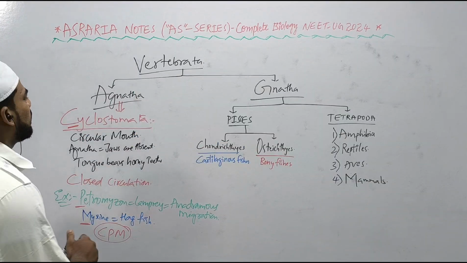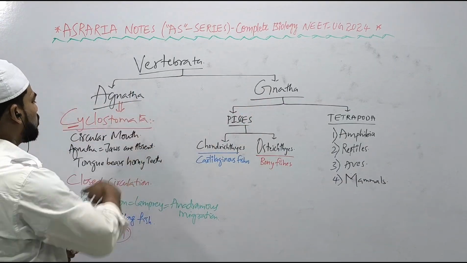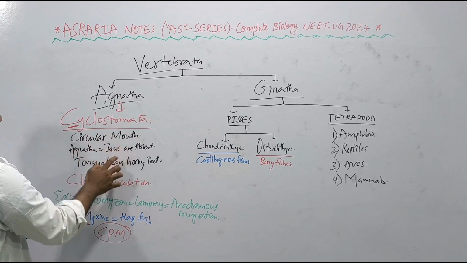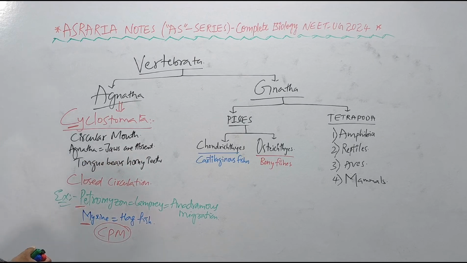Vertebrate is divided into Agnatha and Gnathostomata. Agnatha means jaws are absent. A means absent, gnatha means jaws, right? Cyclostomata, they show a circular mouth. Jaws are absent, tongue bears horny teeth, right?